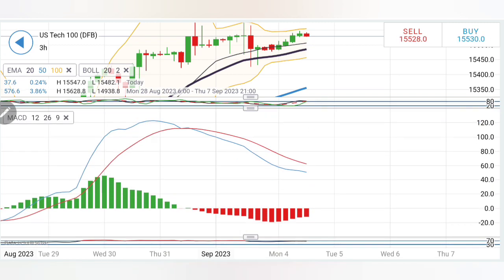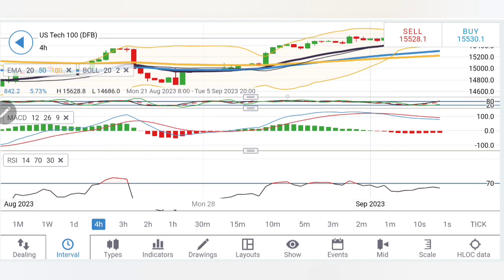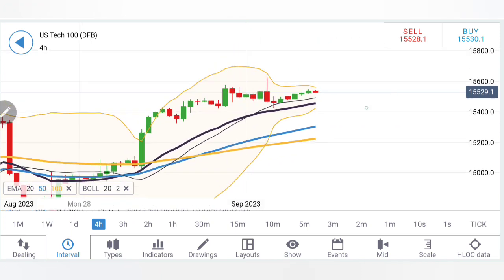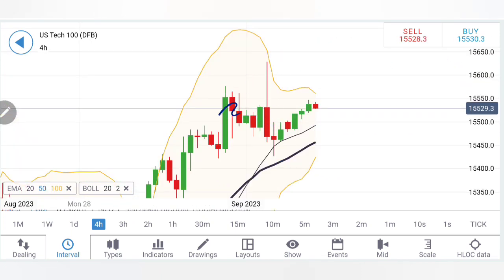Stochastic overbought. MACD is still bearish. RSI is near the top, near the overbought zone. Coming to the 4-hour chart. Now look at the 4-hour chart. See, every candle has a meaning. One bullish candle, then retracement, and now trying to rise.